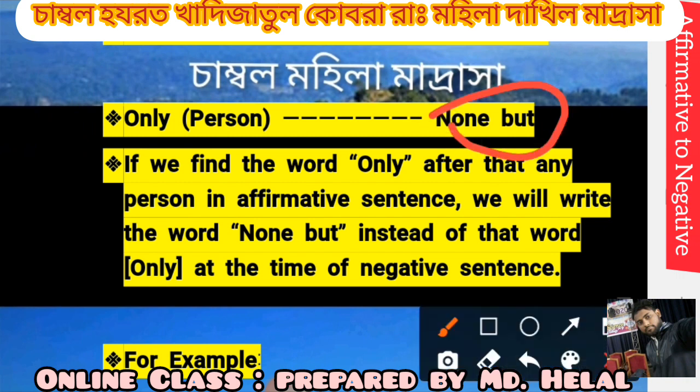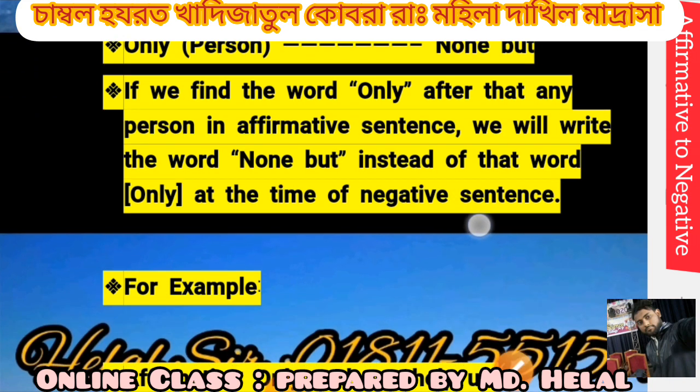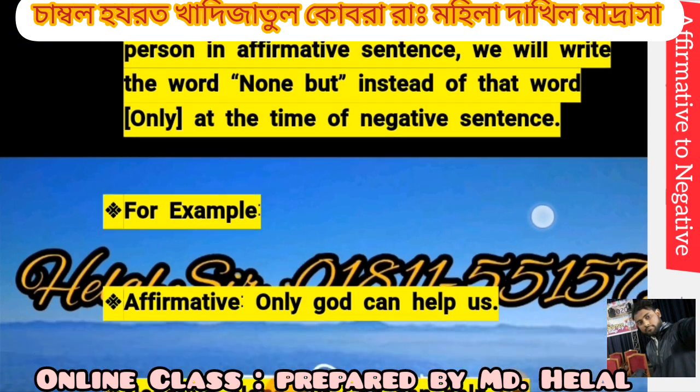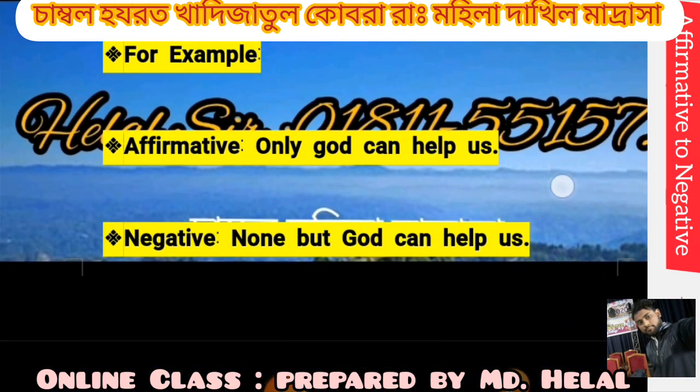None but instead of only, when "only" indicates a person. If we find the word "only" before any person in an affirmative sentence, we will write the words "none but" instead of that word "only" at the time of a negative sentence. For example, only God can save us.